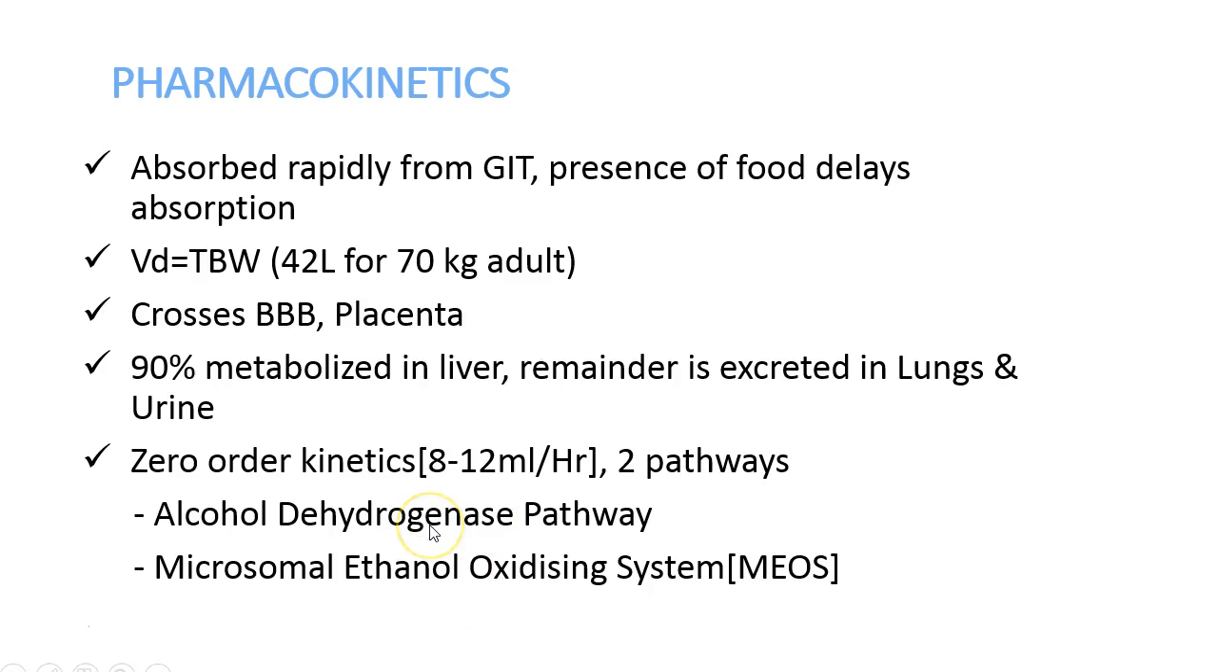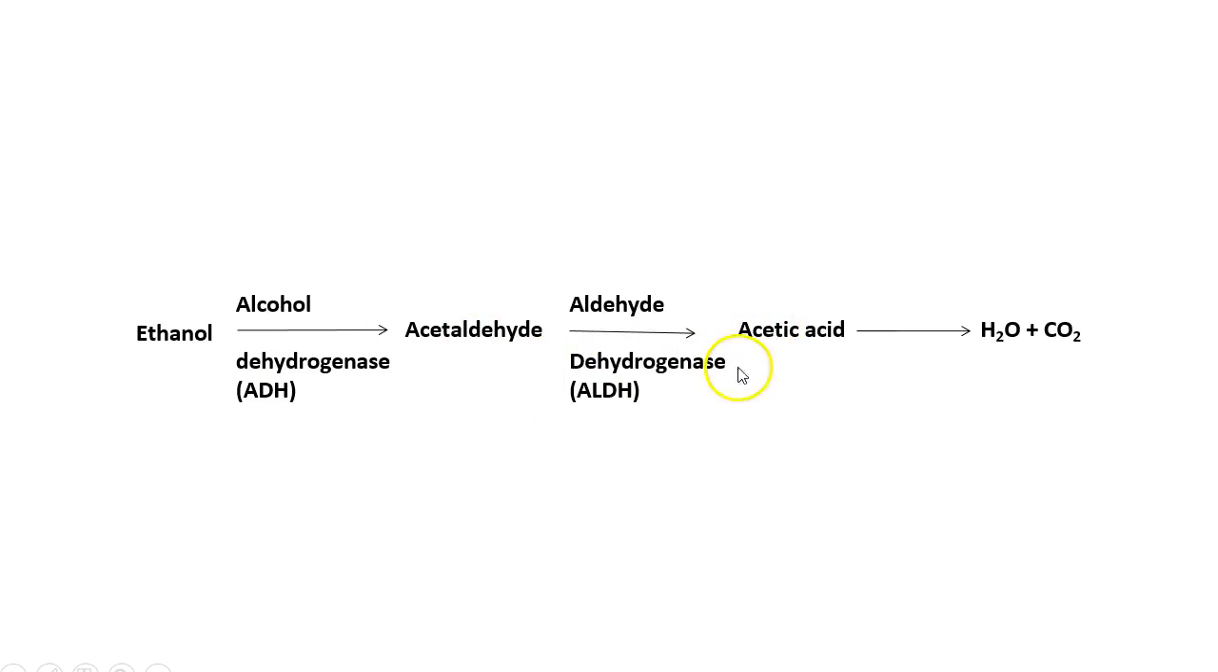There are mainly two pathways by which alcohol gets metabolized. One is the alcohol dehydrogenase pathway and another is the microsomal ethanol oxidizing system. The alcohol dehydrogenase pathway is the major one. In this pathway, ethanol is converted into acetaldehyde with the help of the enzyme alcohol dehydrogenase. This is the first enzyme. Next, acetaldehyde is converted into acetic acid with the help of another enzyme called aldehyde dehydrogenase.